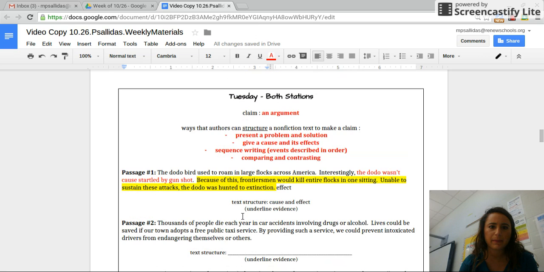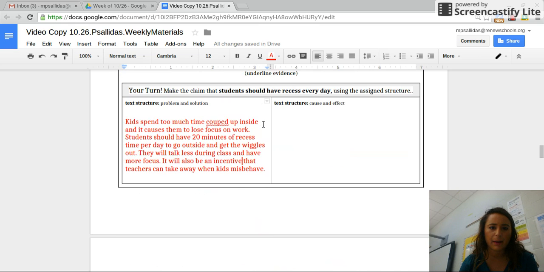Go ahead and flip to the page in your packet that we worked on yesterday. It ended with these two things where you were supposed to make your own claim with a text structure. I want to give you an example of what a strong one looks like. We're going to break it down a little bit, and then you're going to get an opportunity to redo yours.